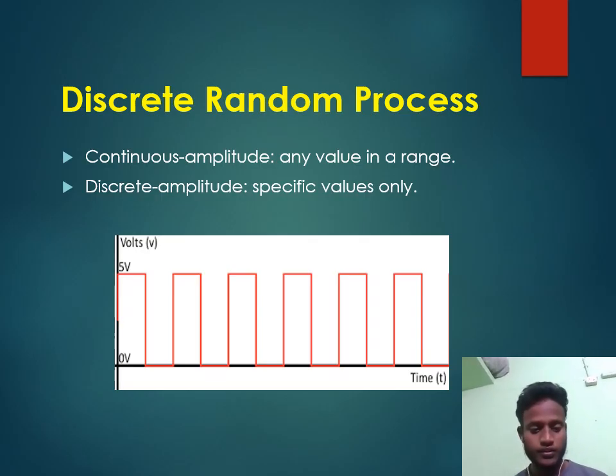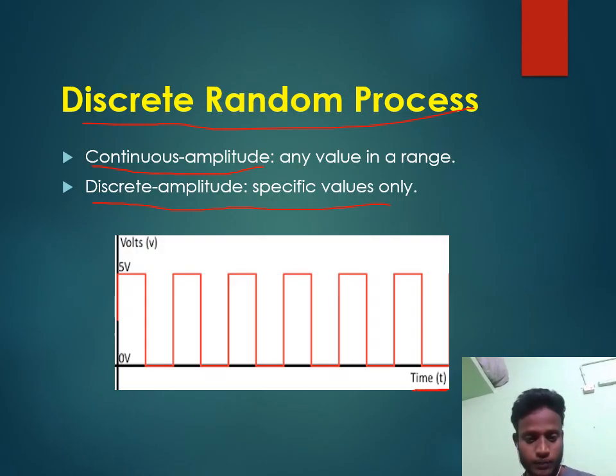The next one is the discrete random process. In this process, the time is discrete, and the amplitude is specific values only.